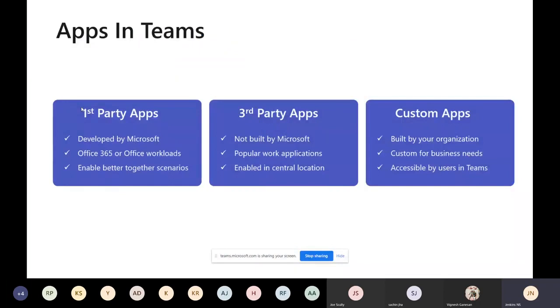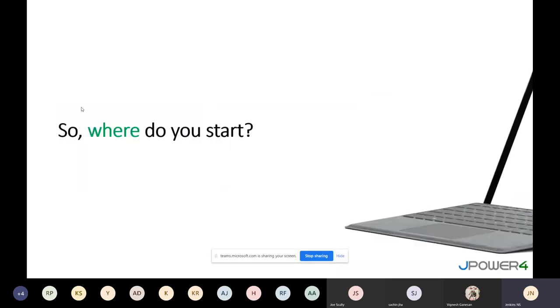There are three types of apps. One is first-party apps, which are developed by Microsoft. Third-party apps are developed by other Microsoft partners and placed in the Microsoft Store. Whenever you want, you can use them because they are reviewed and verified by the Microsoft team before they launch them. The third one is custom apps, our own apps. What we are doing now is built by our organization, custom for business needs, and accessible by users in Teams. Whatever your line of business, you can do your own use cases.